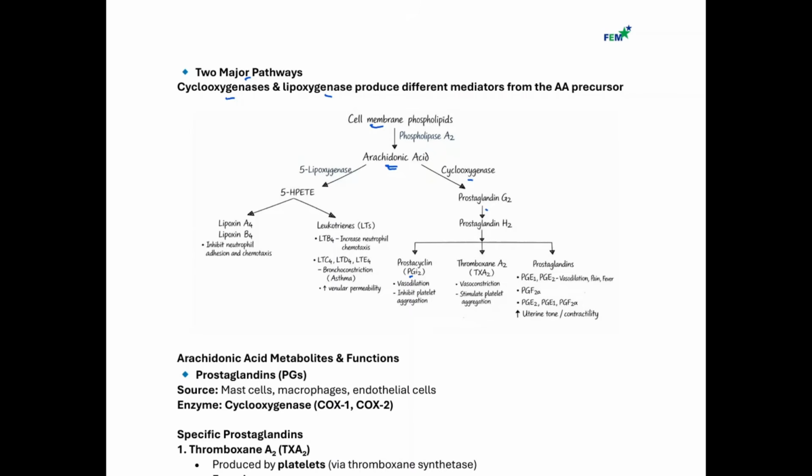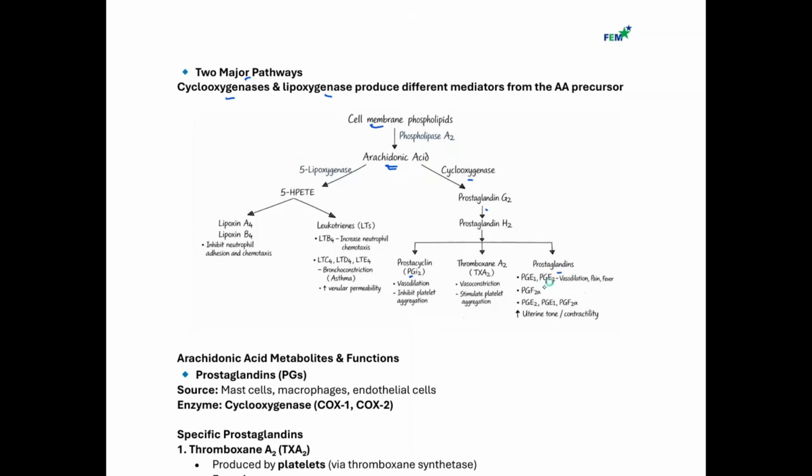And that's why if a patient is coming in for chest pain, and we are worried that this patient is having a heart attack, one of the medications we give is aspirin, because our goal is to use that aspirin to decrease the production of thromboxane A2, thereby inhibiting platelet aggregation and preventing the growth of blood clots. And the last one is going to be the rest of the prostaglandins.